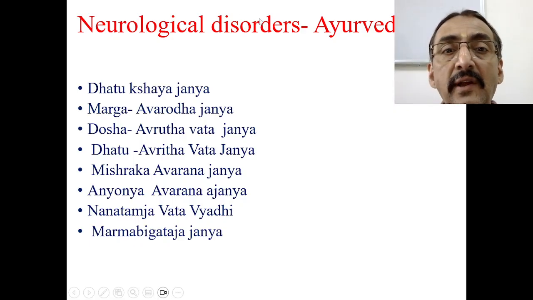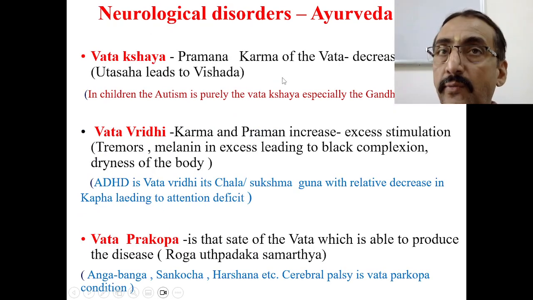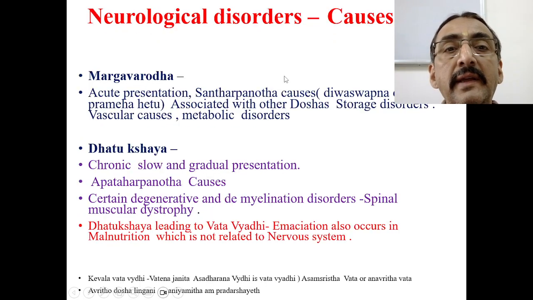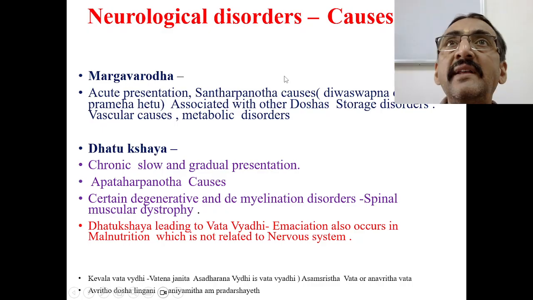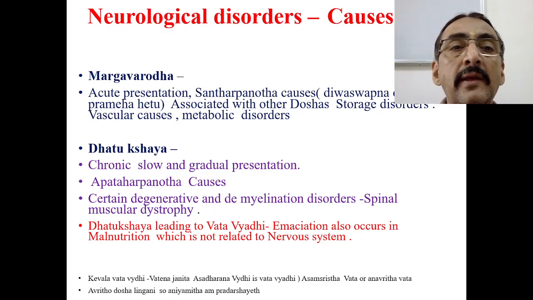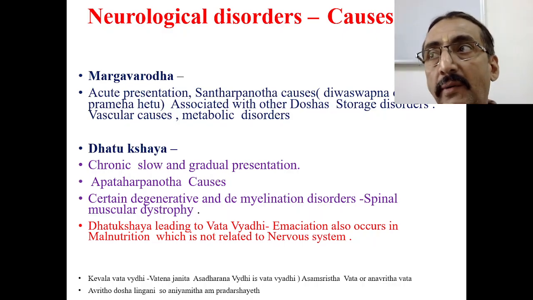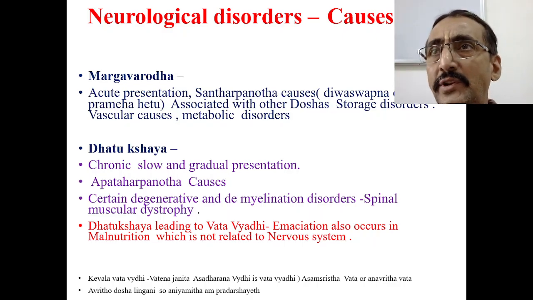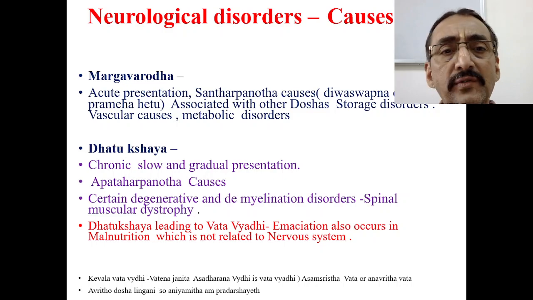The first set we have already covered: Vata Kshaya, Vata Vruddhi or Vata Prakopa. Then comes the second set. Now two basic things we will take here: one is Margavarodha Janya and the other Dhatu Kshaya Janya. Later we will go for Avarana. We know that all the Vata Vyadis have two potential causes: either Margavarodha or Dhatu Kshaya.